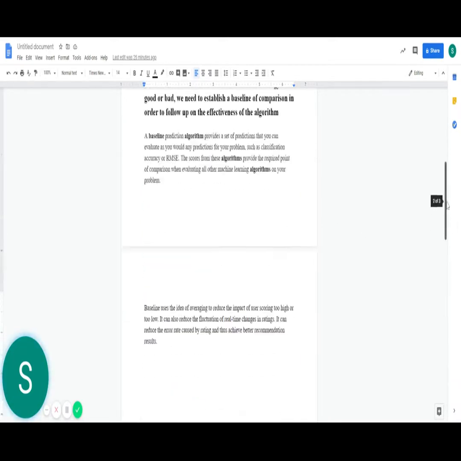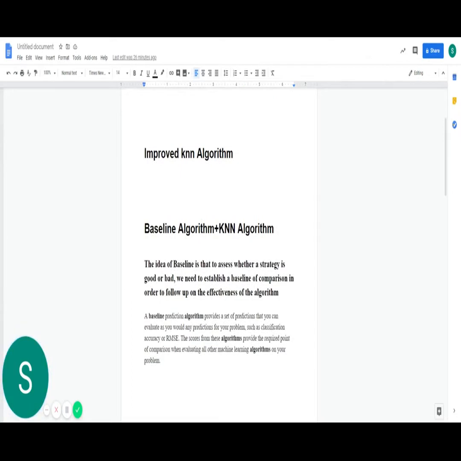To avoid both of these problems, we use the baseline algorithm, where we use a baseline or a mean of the ratings. In our case, we have used 2.0 as the baseline rating. Because of that, we get an improved algorithm with better accuracy and better recommendations.